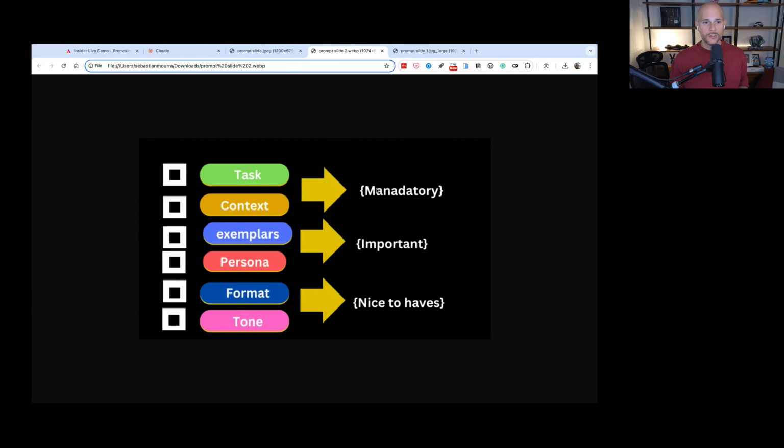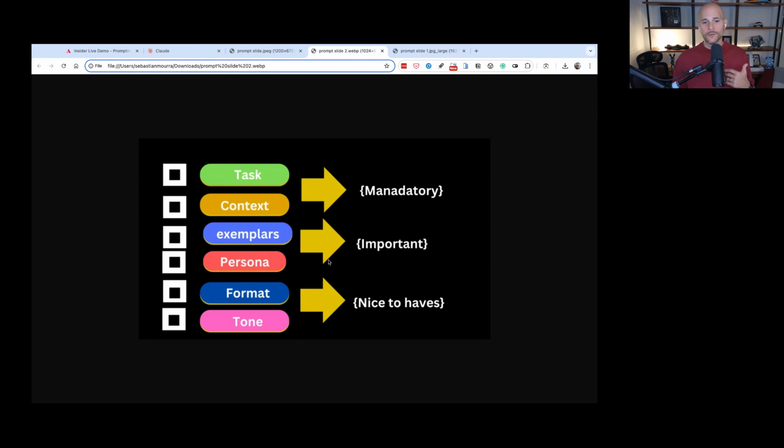So you've got mandatory, like the task and the context, right? You're defining what the task is and the outcome and giving it context. You've got to have that. Without that, your output is just not going to be that great. What's important, but not 100% mandatory, are going to be the exemplars and the persona, right? Exemplars are examples, like the example that I put in there. That post could have still been written pretty well without the example. It wouldn't have been perfect, but it could have happened. But that's important to get it the way you want it to be.